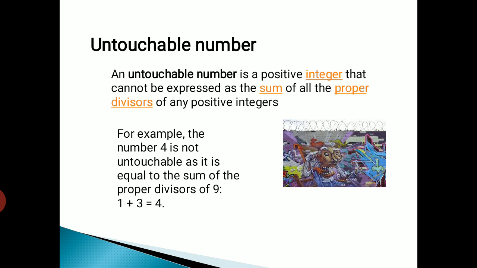So here 4 is not an untouchable number. An untouchable number is a positive integer that cannot be expressed as the sum of all the proper divisors of any integer. But here we express 4 as the sum of the proper divisors of 9. Therefore 4 is not untouchable, whereas 5 is an untouchable number because we cannot express 5 as the sum of all proper divisors of any integer. Therefore 4 is not an example, whereas 5 is an example of an untouchable number.